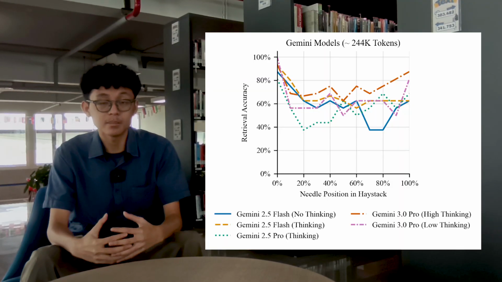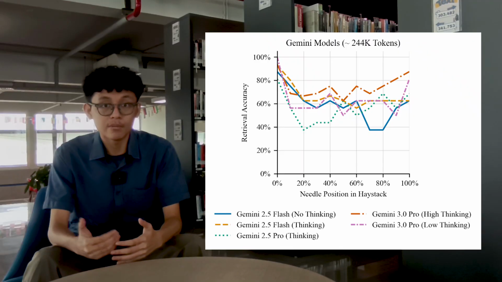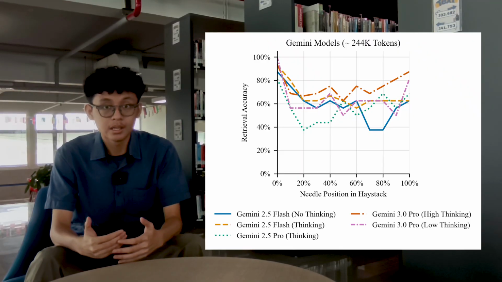For the results, firstly, needle position. We find that even frontier models still show the lost-in-the-middle effect, where accuracy is highest at the beginning and end of context. However, when the needle is in the middle, accuracy fluctuates with an unclear pattern.